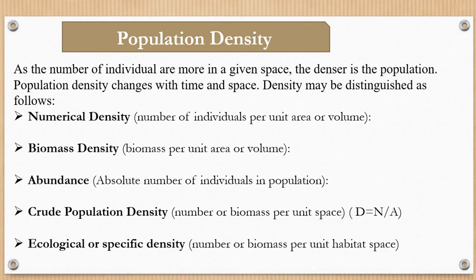Now the population density of any country can be calculated by dividing the total number of persons living in the given geographical region by the total land area of the region, right? That's how to calculate the population density. Number of individuals divided by the total land area of that region.